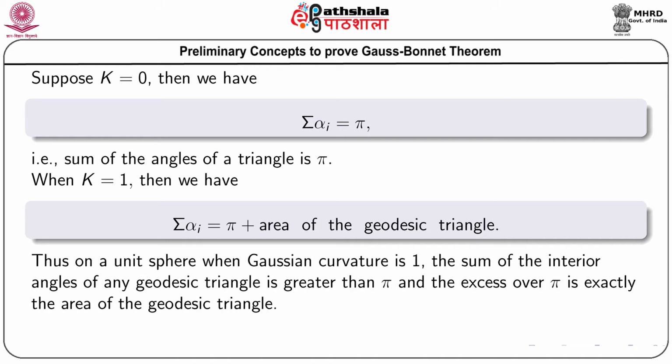Thus, on a unit sphere, when Gaussian curvature is 1, the sum of the interior angles of any geodesic triangle is greater than pi, and the excess over pi is exactly the area of the geodesic triangle.